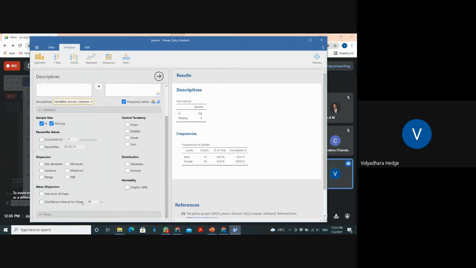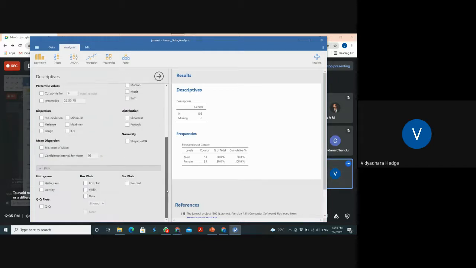Now, there is something called a plot option. The box plot is used when we are able to calculate the median. Please remember that this is for continuous scale data.